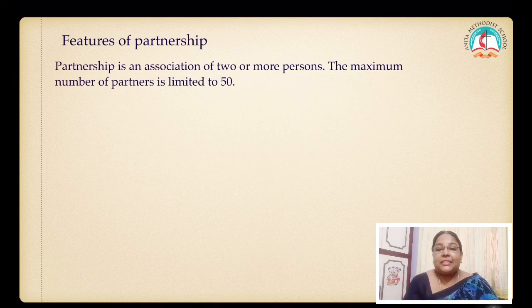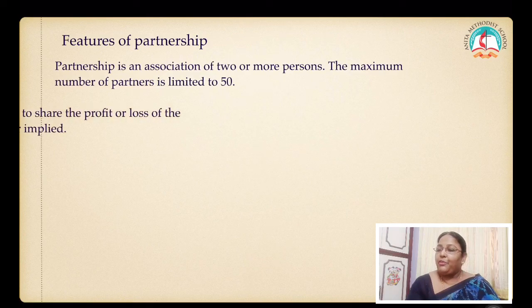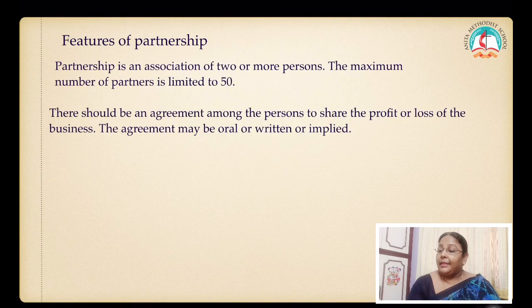Features. What are the characteristics of the partnership? It is an association of two or more persons. So the minimum should be 2. The maximum is 10 in banking and 20 in any other kind of business. There should be an agreement among the persons to share the profit or loss of the business.